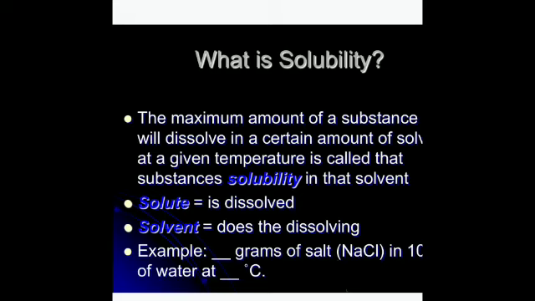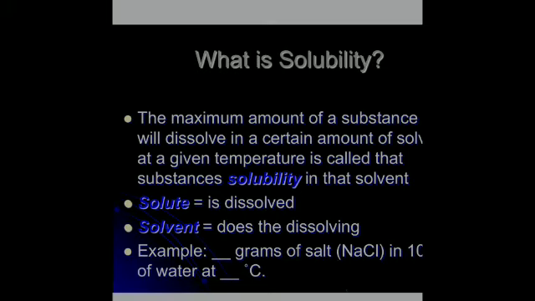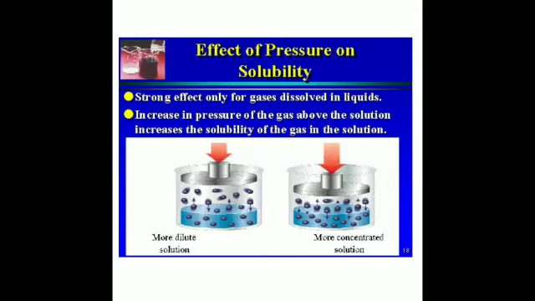It will become a supersaturated solution. Similarly, a change in pressure does not affect the solubility of solids and liquids, whereas the solubility of gases in liquids increases with increase in pressure and decreases with decrease in pressure. Is it clear?